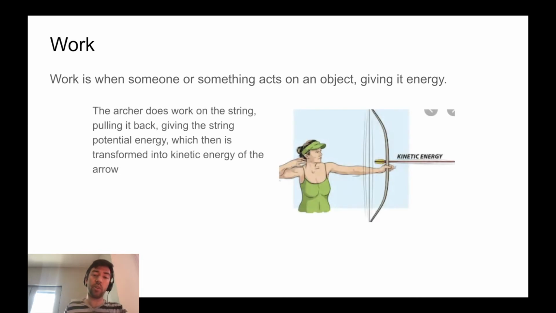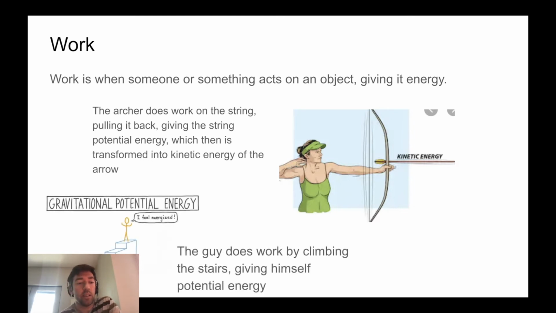In the archer example, the archer pulls back on the bow, and so the archer is actually doing work on the string of the bow. It's actually giving the string potential energy. It's a different kind of potential energy. It's not gravitational, but it's elastic potential energy. But it's still potential. You're holding this string back, waiting to release it. So it's got the potential to spring forward and then transfer energy to the arrow. Once you do release it, that's exactly what happens. It takes that energy, converts it into kinetic energy, which is the movement, and transfers that energy to the arrow.